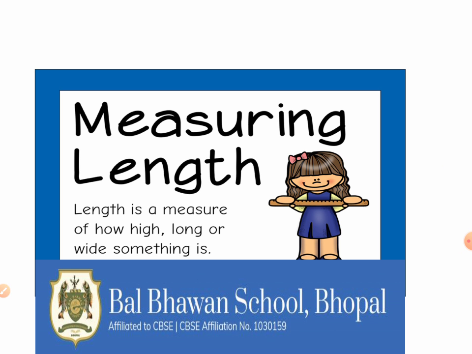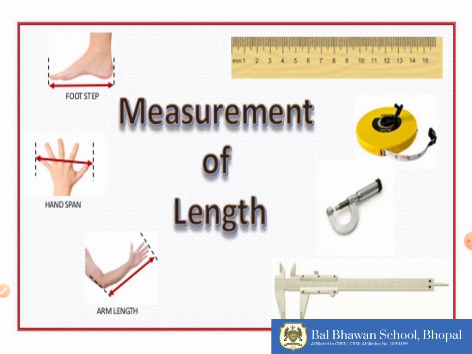Length is a measurement of how high, long or wide something is. In ancient times, people used different units of measurement. For example, their footstep, their hand span and their arm length. But the problem here is that the length of everyone's foot, hand and arm is different. That is why this is not a standard unit of measuring length.